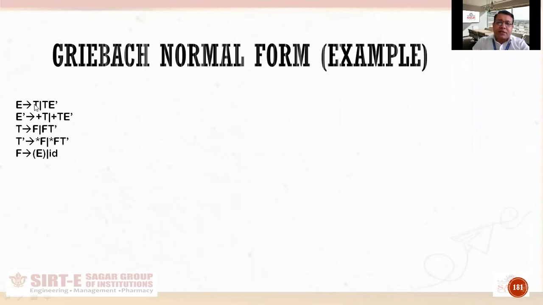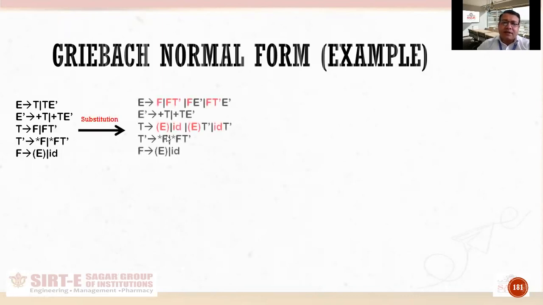We will substitute these productions into E produces T and E produces TE dash both. So what will we get? After substitution, we will get something like this. We'll get F here and FT dash, and here FE dash and FT dash E dash. In both the places I have replaced T with its production.